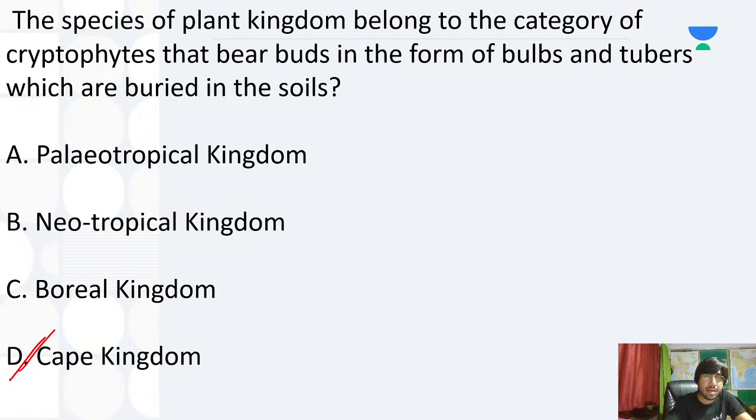I understand that these questions might be a little bit difficult, but I had to include them because they are a little bit important. You should revise your class 10th biology at least before going to the exam.